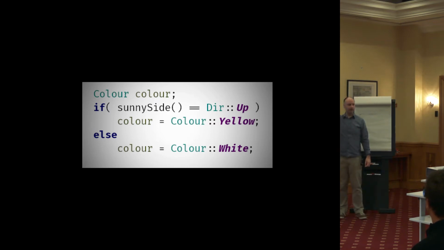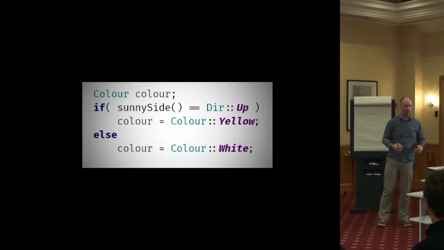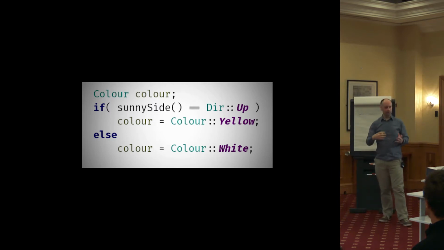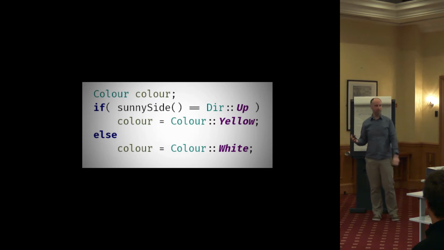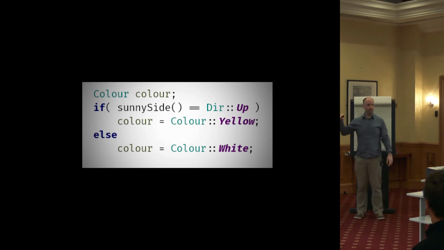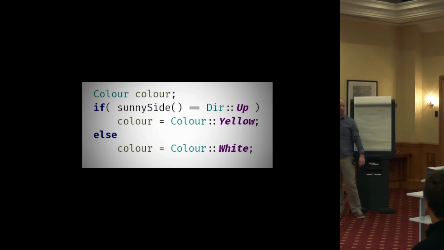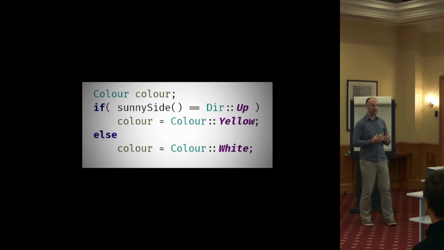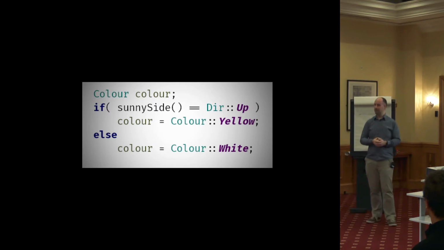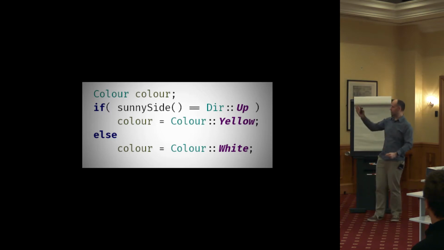Also, we don't have an initial value. It's an uninitialized variable up here, and a lot of people don't like that. Maybe you've got a style guide that forbids it, or you're running some lint tool that's going to complain about it. So we might give it a default value, but that's not really what we want. Again, it's not part of the intention of what we're trying to write. What value are you going to give it? Some sort of sentinel value maybe, or maybe this value, and then we drop the else clause. It's not really expressing our intention very clearly, and we're having to work around it a bit, and we've still got the mutability problem. So it's quite a lot of problems in such a small, simple piece of code.